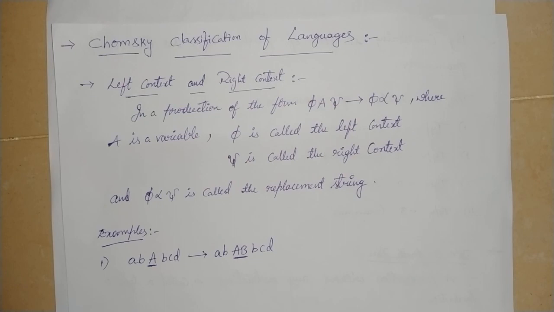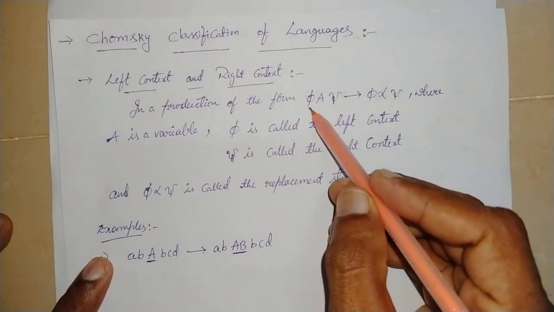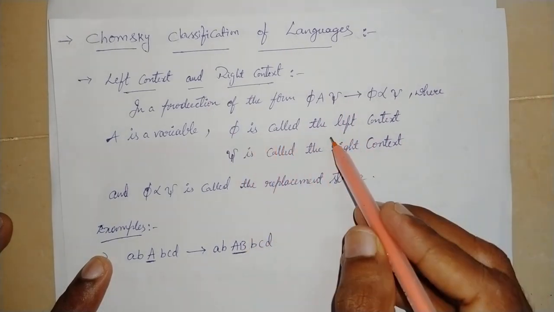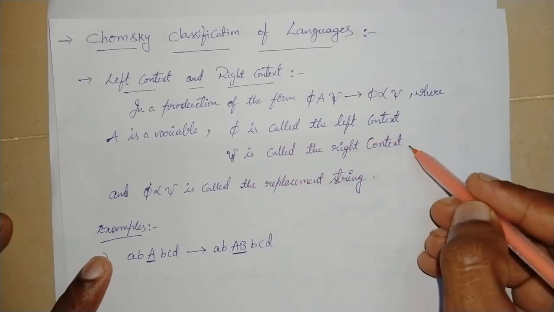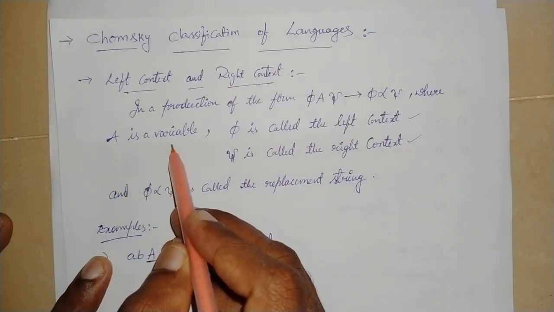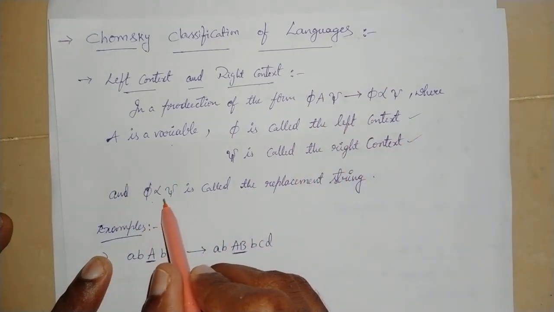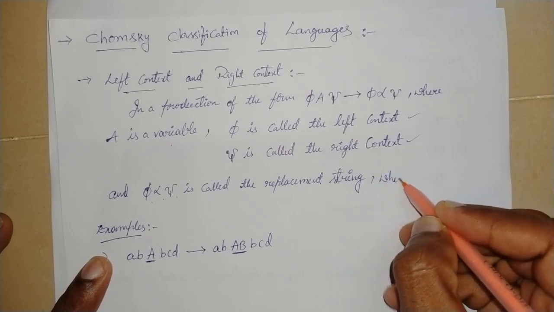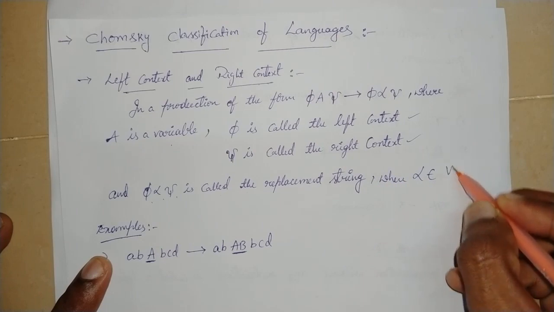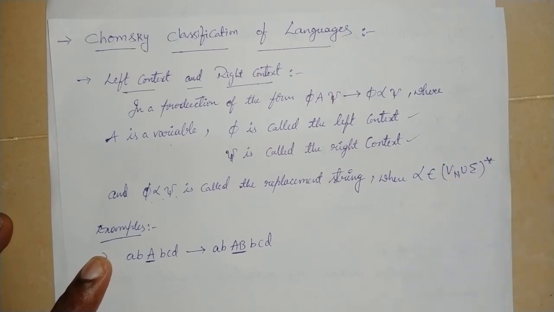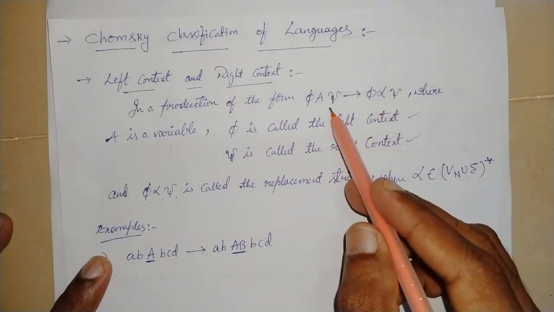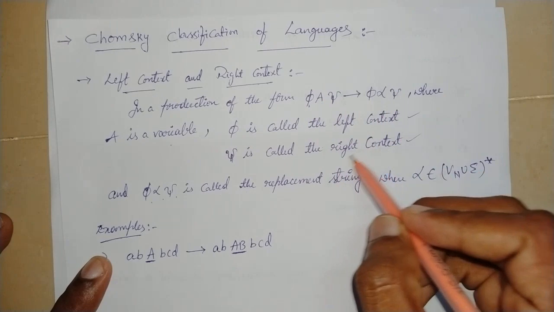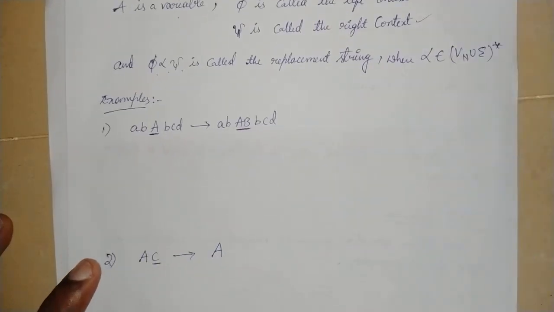If your production is of the form pi A psi replaced by pi alpha psi, where pi is called the left context and psi is called the right context, where A is always a variable and pi alpha psi is called the replacement string, where alpha belongs to (Vn union sigma)star. In this type of production rule, pi is known as left context and psi is called right context. So we see the examples here.